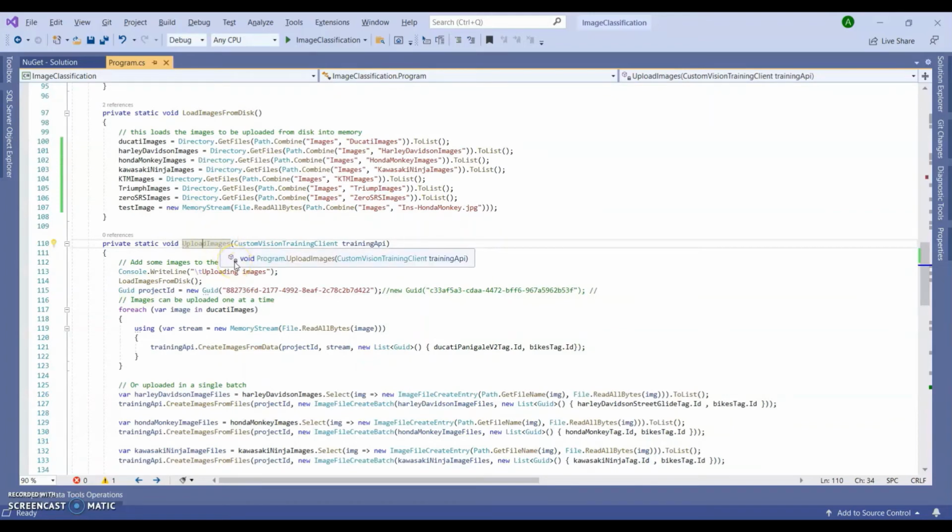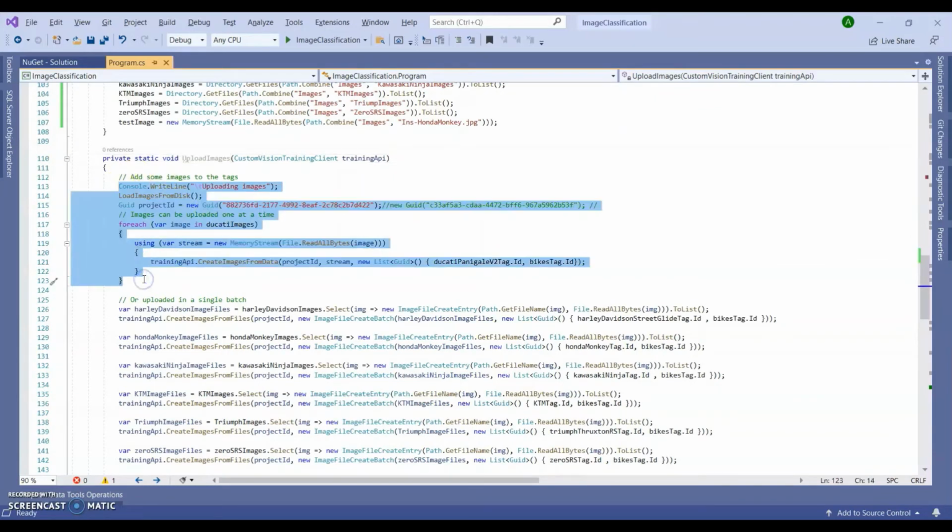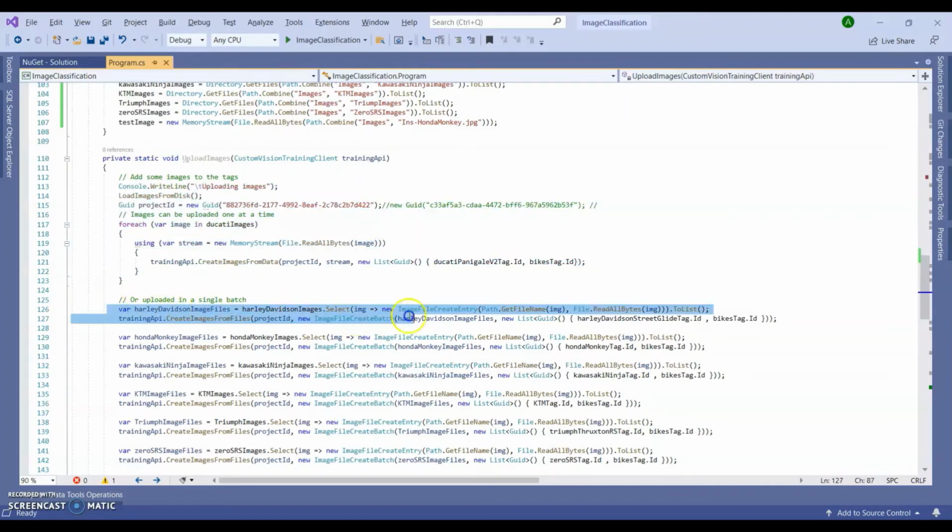This method is uploading all the images which are in the list to the custom vision project. I have used two types of code to upload the images. This is the code which will run and upload images one by one, so this will run in a loop. But this part of the code is uploading the images in one go, that means it's uploading all the images inside the folders in one go.